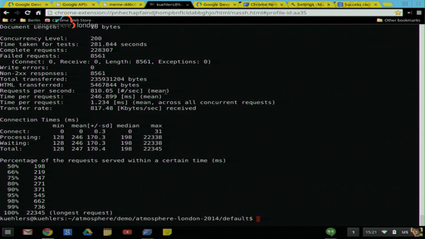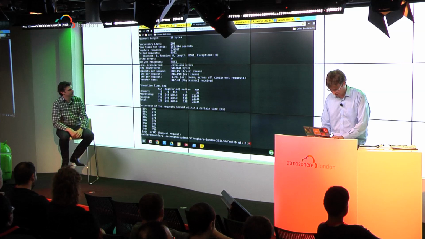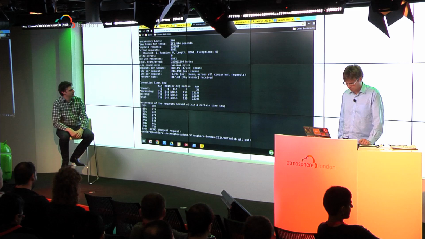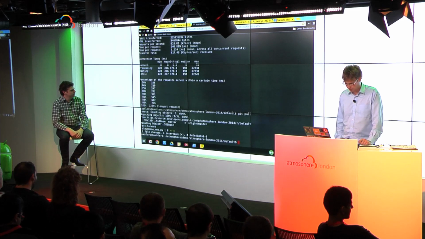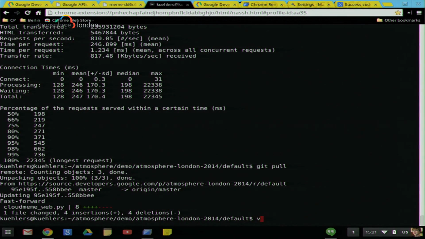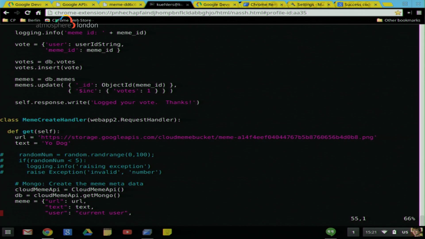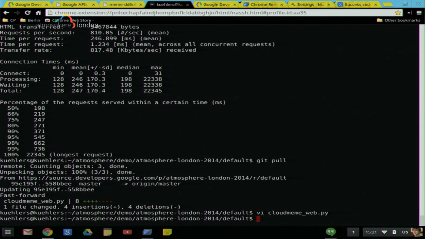Okay, all right. So I'm going to get these changes back into my local repository. Just doing git pull. And it sees I changed one file, the Cloud Mean Web. Look at that. And line 48. There we go. Yeah, there I commented out that. I don't know. Did you put that in? I don't think so. Must have been our man, Brian.